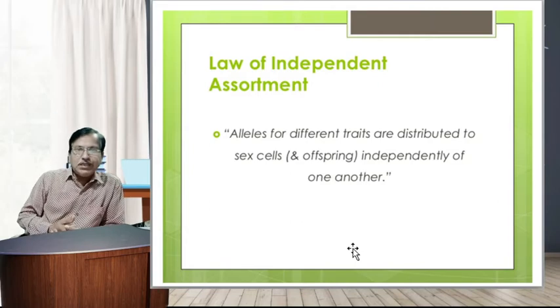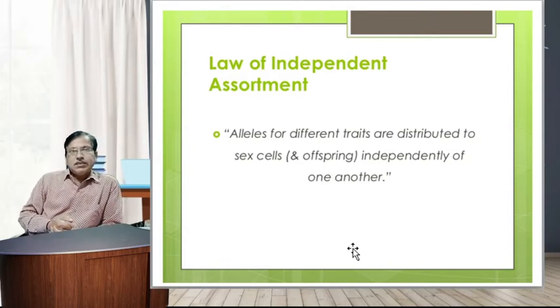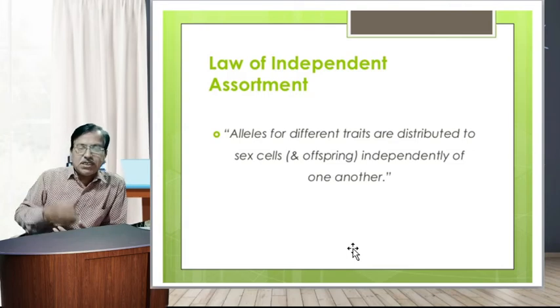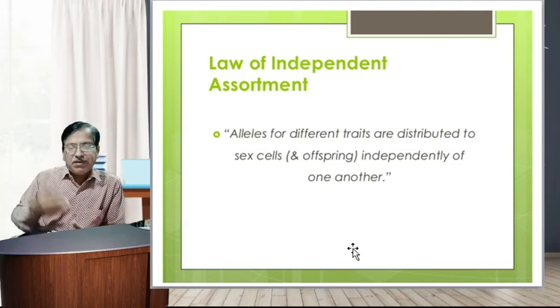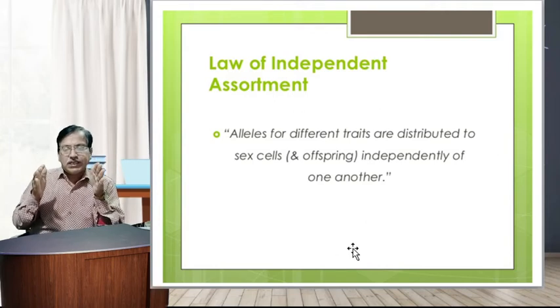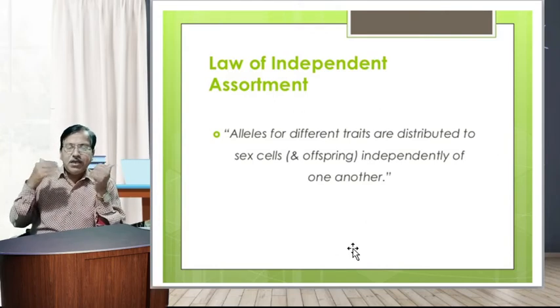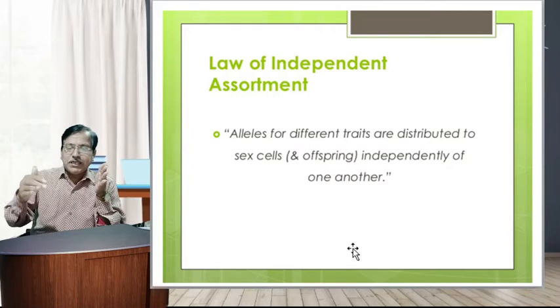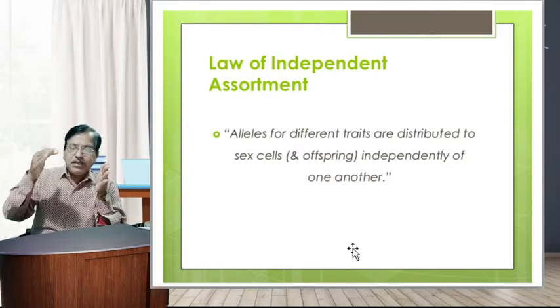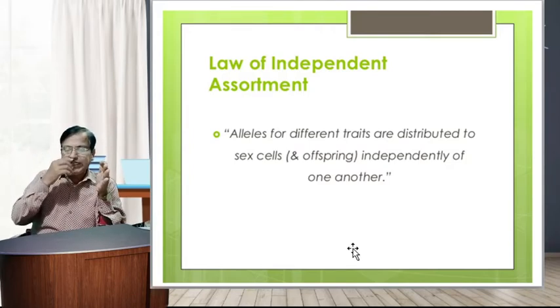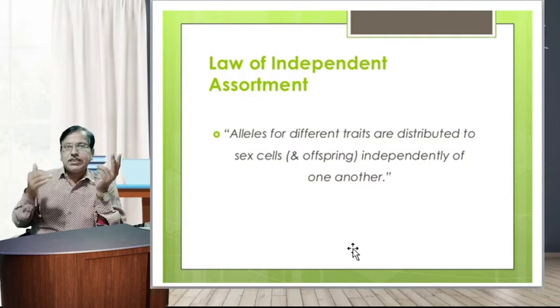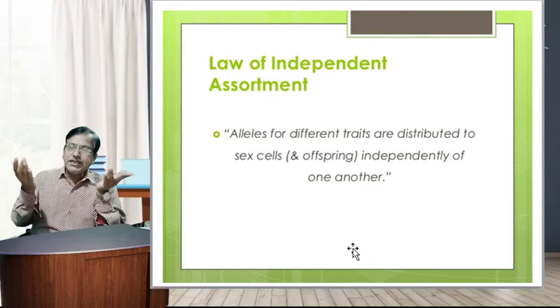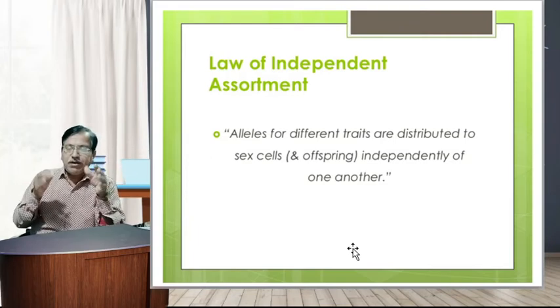We mostly explain the law of independent assortment from the explanation point of view. In one of these hybridization experiments, Mendel crossed homozygous pea plants having yellow round seeds with homozygous pea plants having green wrinkled seeds. There are two characteristics, that is, one is the color and next is the shape. These two characteristic features are transmitted from one generation to the next generation. The F1 hybrid was found to have yellow round seeds.